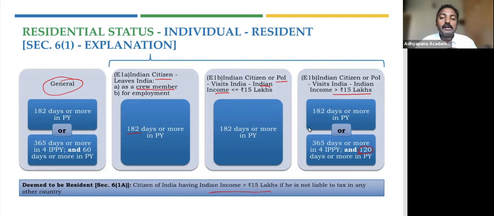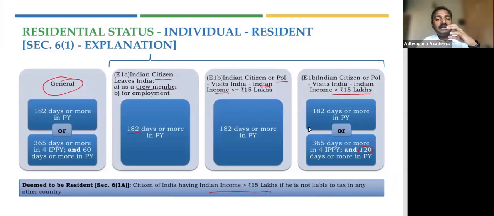What do you mean by that? Let's understand, he lives in a country where nothing is taxed. He is a resident of that country. Let's say country A. In country A, his entire income is exempt. He is not taxed in the country itself. It's a tax haven, so there is no tax there. So he is not paying any tax there and he is living there. And his Indian income is more than 15 lakhs. Now, according to our laws, he is not a resident here. He is a non-resident here.